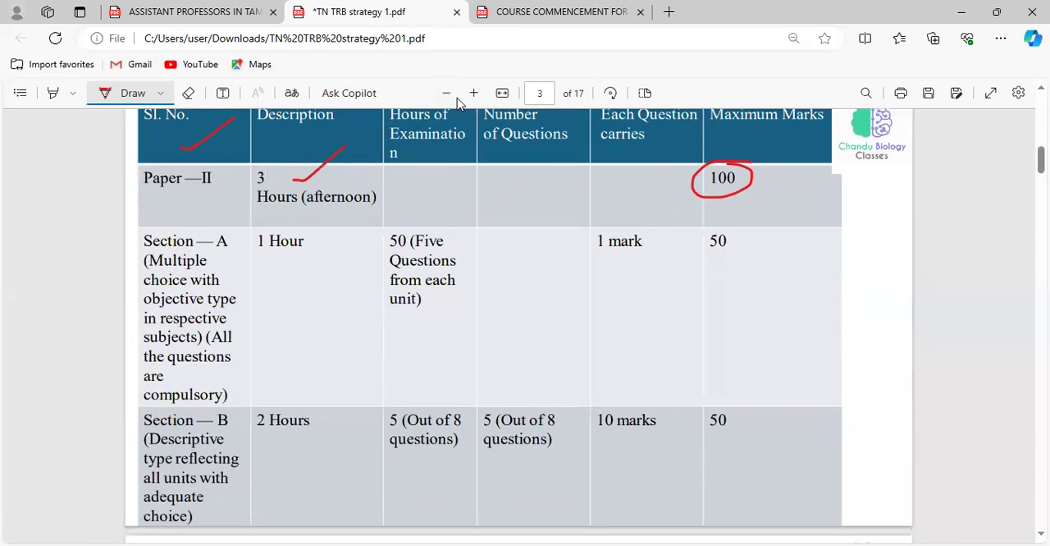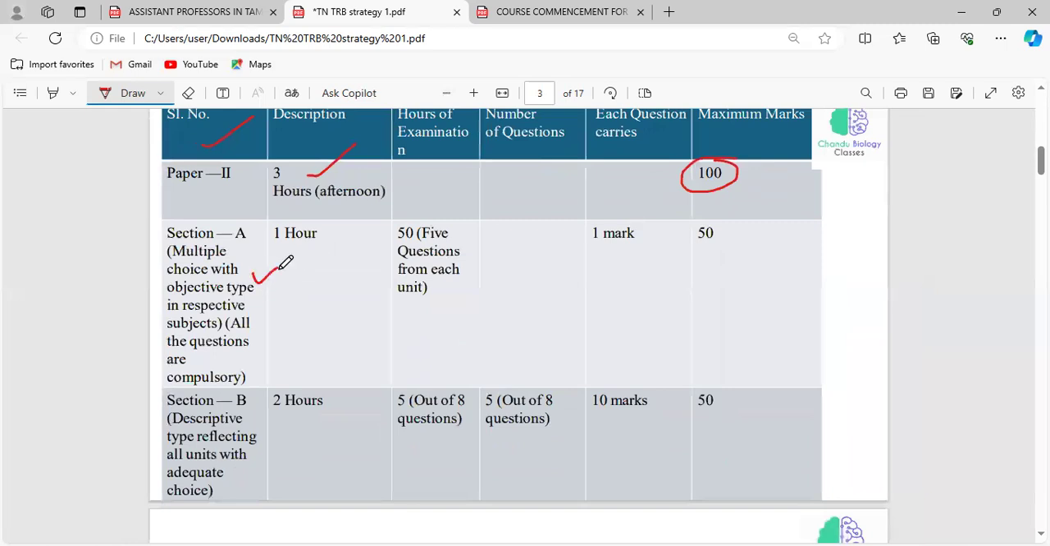In paper 2, same as paper 1, there are two sections, section A and B. Section A will be multiple choice questions, and all the questions will be compulsory here. The questions are related to the subject you have chosen. The duration of section A will be 1 hour, and the number of questions asked in section A of paper 2 will be 50 questions. Each question carries 1 mark, so the total mark will be 50.